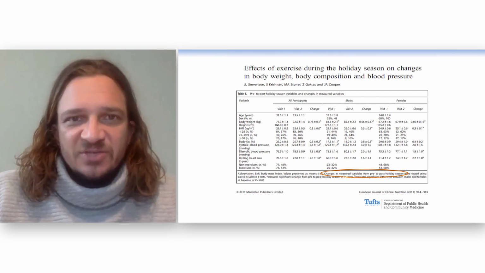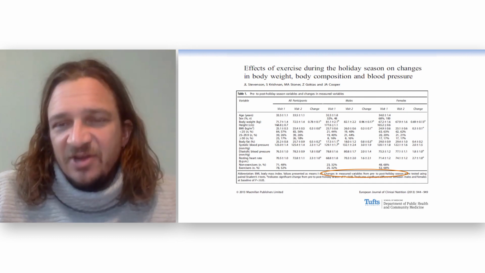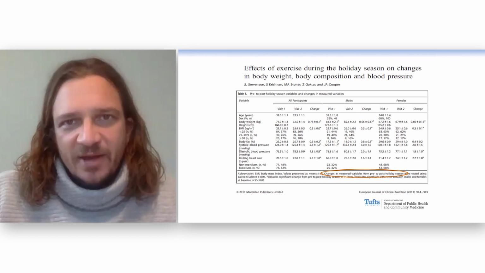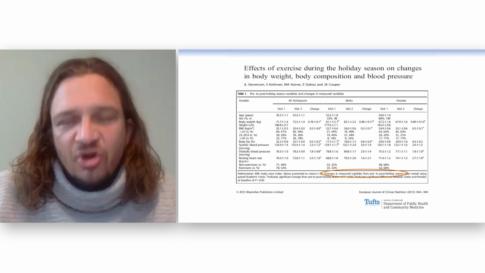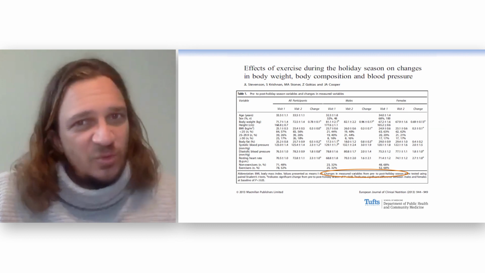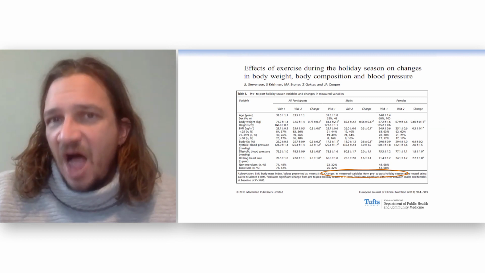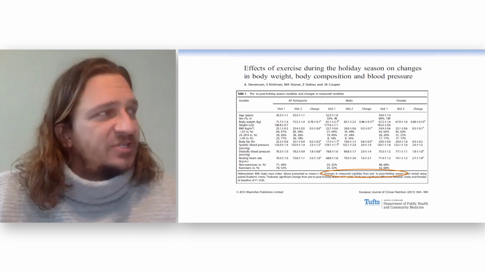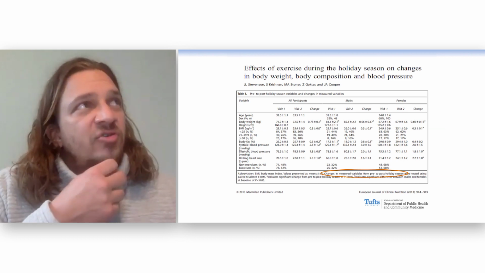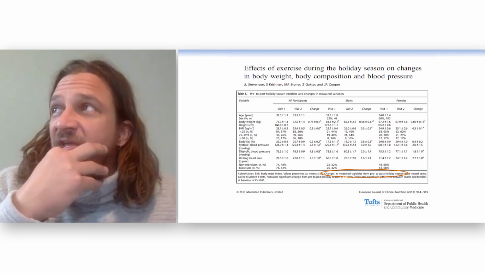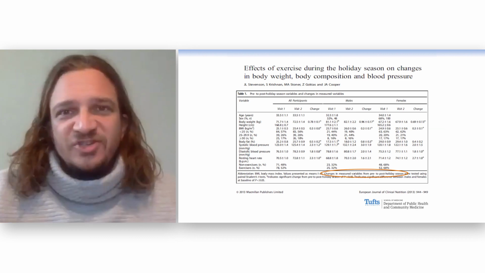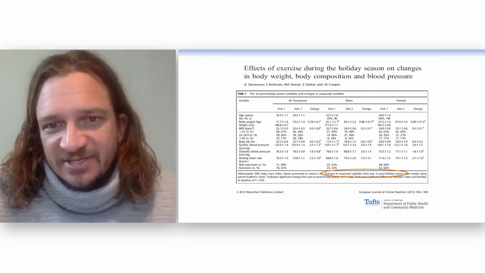Then I saw this study. This was the effect of exercise during the holiday season on changes in weight, body comp, and blood pressure. The holiday season, this is from the European Journal of Clinical Nutrition. So we even have to think, what do they mean there by holiday season? In the US, I would say holiday season generally starts from the Monday before Thanksgiving until about January 3rd. That might not be the same as it is in Europe.